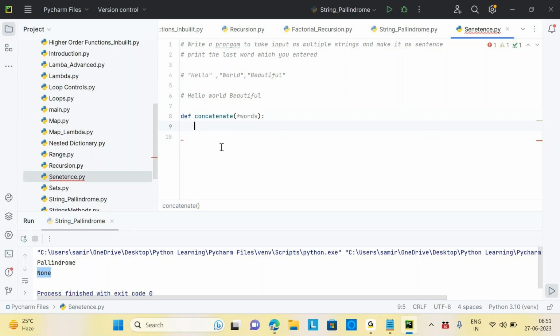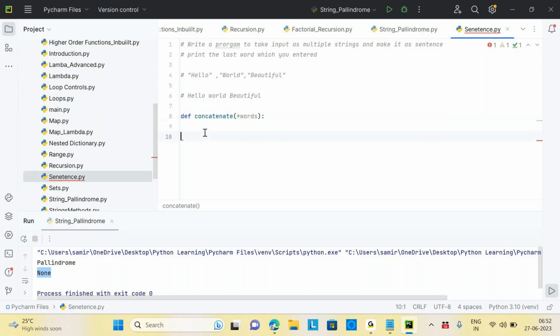For keyword arguments we use double star, for positional we use a single star. Positional argument with tuple. That's the answer I'm looking for. So this is the positional argument with tuples.